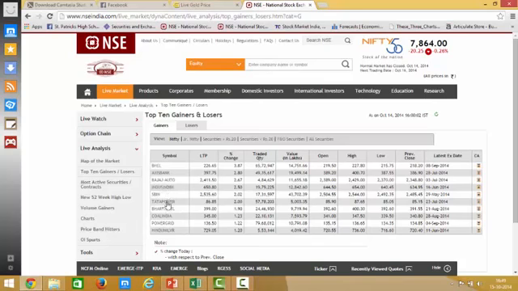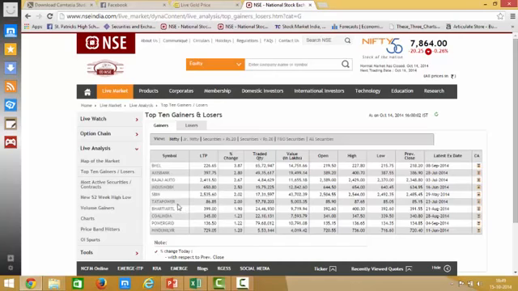From the list below, we could see there are a lot of banking stocks which are showing as top gainers, and there are various other stocks from various other sectors. So commonly the banking sector stocks are positive. This is an indication that the banking sector is currently showing good strength.